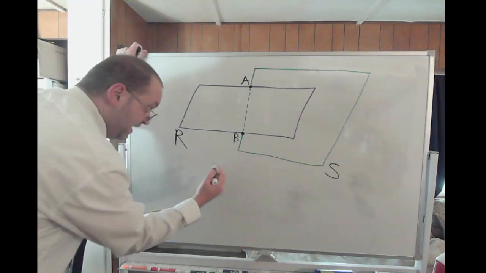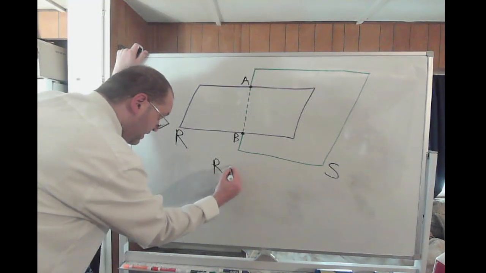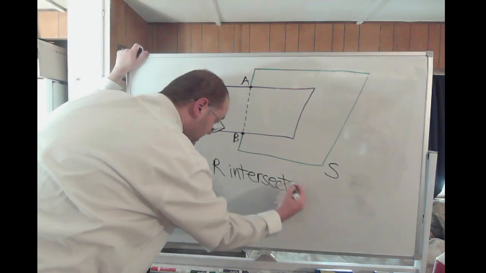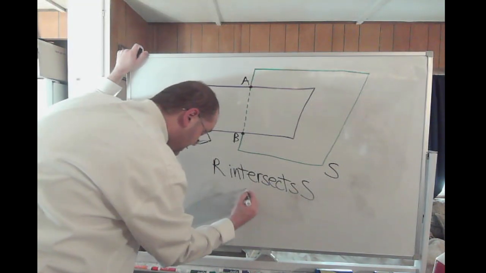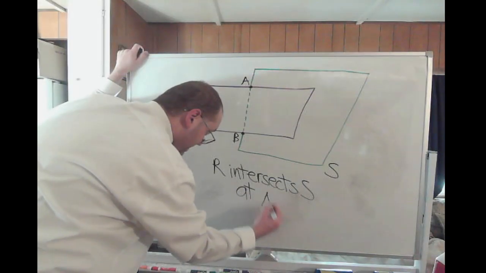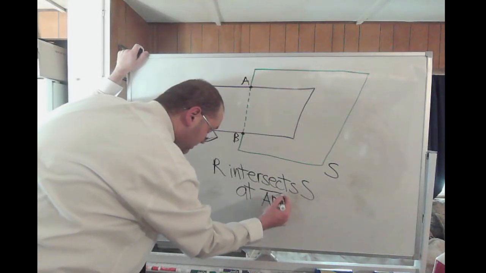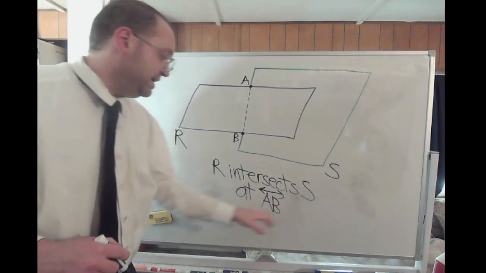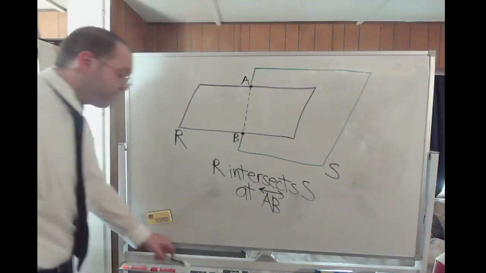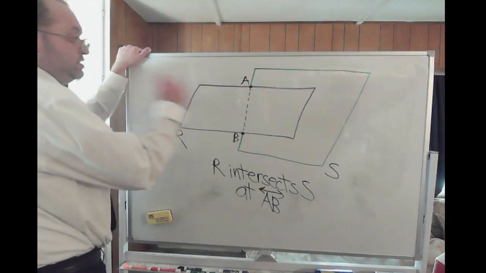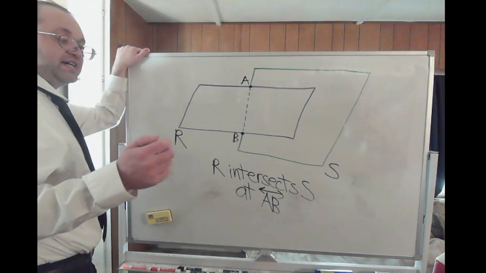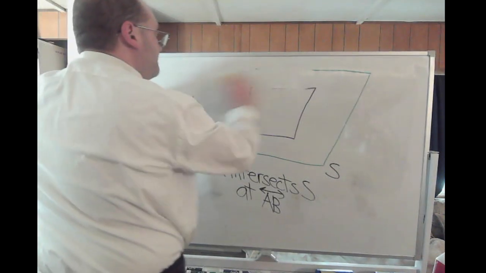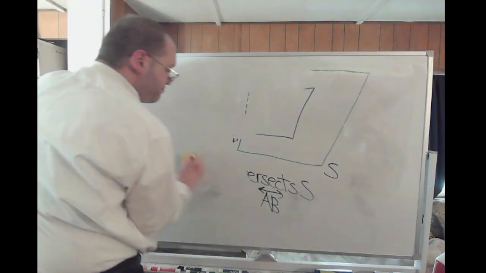So you can say that R intersects S at line AB, which would just be AB with that little line symbol over it. So plane R intersects plane S at line AB. So notice two lines intersect at one point, two planes intersect at a whole line. So that's something different.